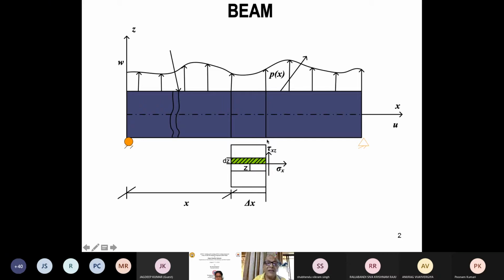So this is the idea. Now, as opposed to this, you graduate from the beam. Now you have the next problem, that is a three-dimensional one.